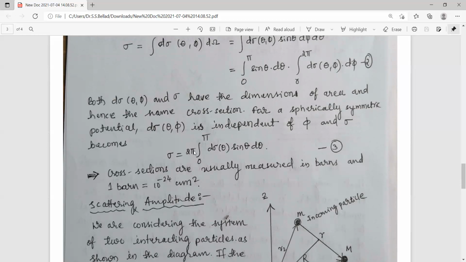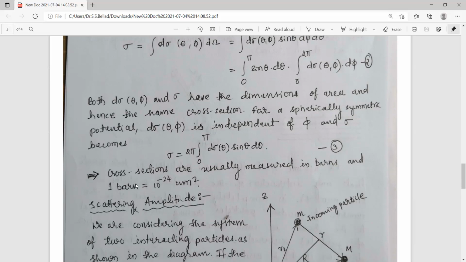So when the differential cross section is independent of this phase angle, or azimuthal angle φ, then the total cross section is simply given by this equation: σ is equal to 2π times the integral from 0 to π of the differential cross section dσ(θ) multiplied by sinθ dθ. So this is the expression for the total scattering cross section, whereas dσ(θ) is the differential scattering cross section.